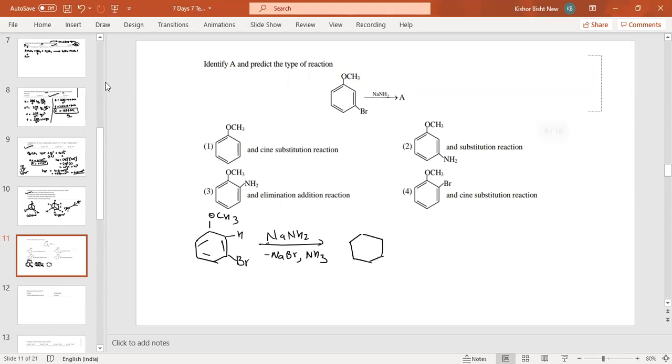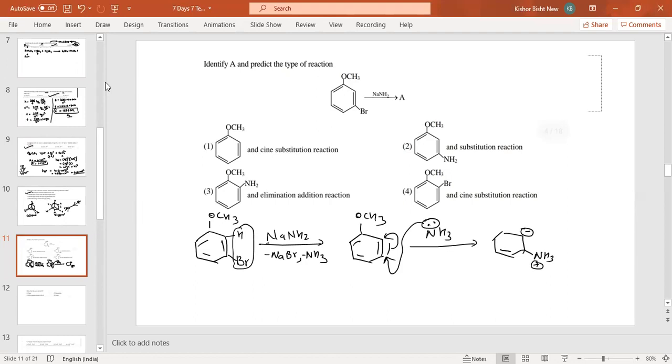First is this one, like OCH3. This NH3 again reacts with its lone pair. So where will it attack? It will attack this place. So now this will form NH3 with a positive charge. At the same time, this electron shifts here and it will get a negative charge. Double bond, double bond, double bond, and OCH3.